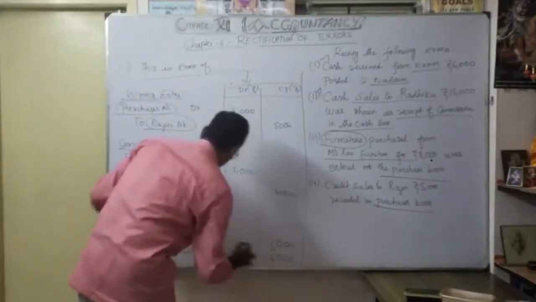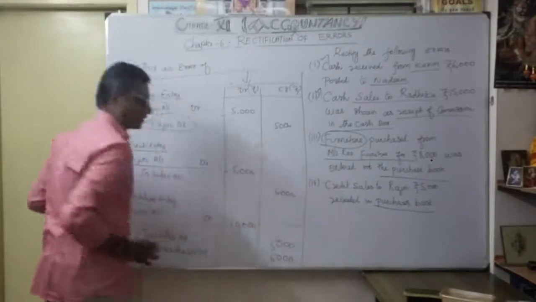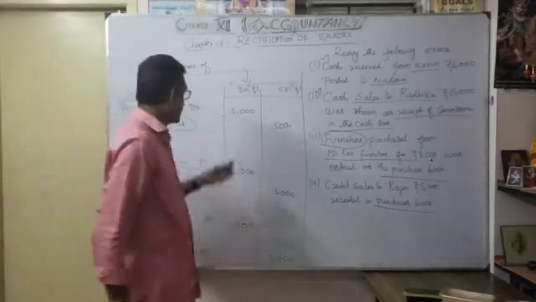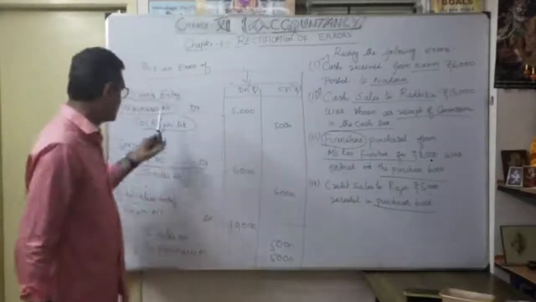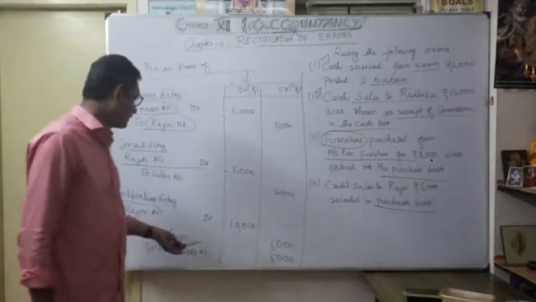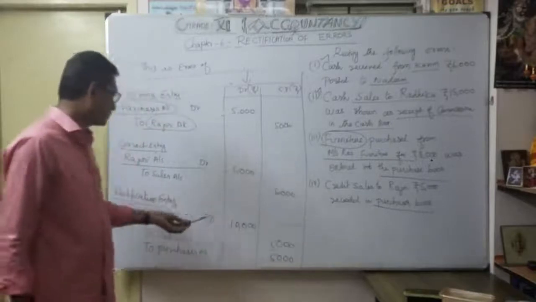So naturally, my Rajini account becomes how much? 10,000. Understood? So that's why I removed the earlier 5,000. So that's why I'm going to credit 5,000. As usual, I am going to credit the sales account 5,000. Exactly this one I have done. So the total Rajini account becomes 10,000.